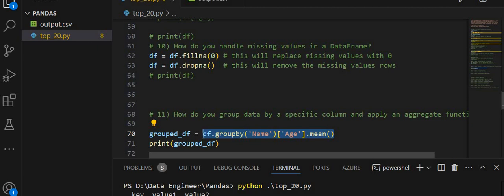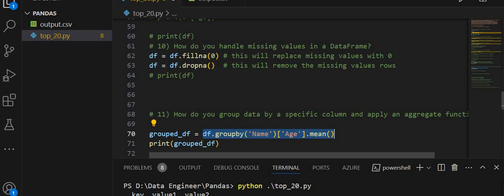This code groups the data frame df by the name column, and then calculates the mean average of the age column for each group.